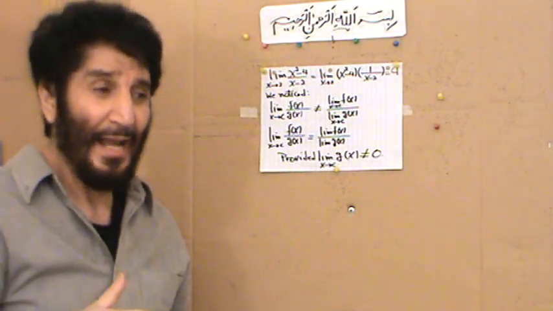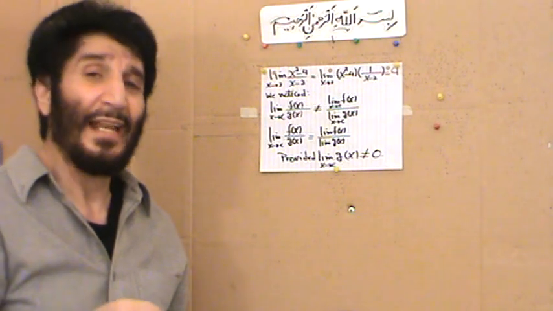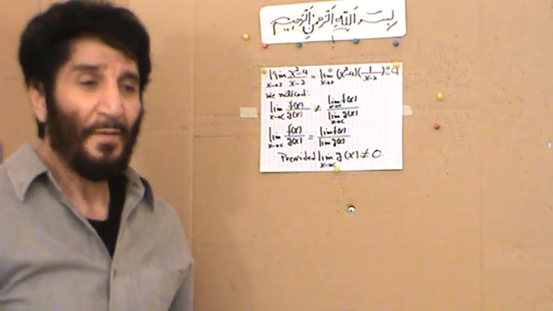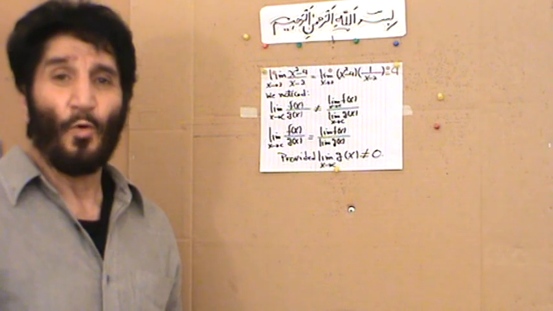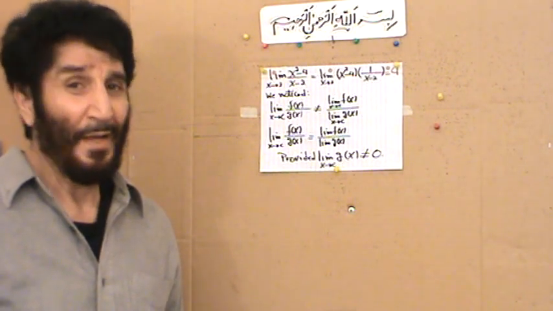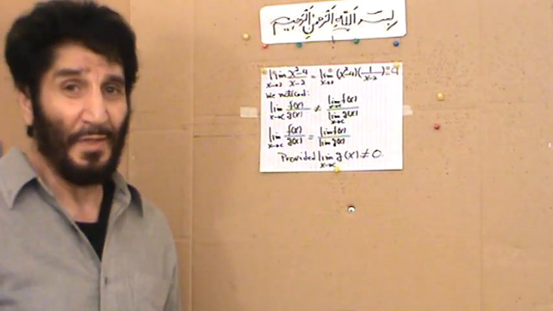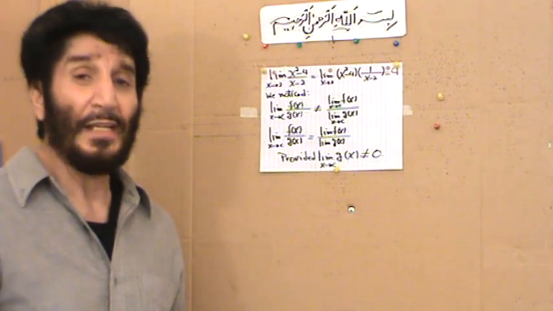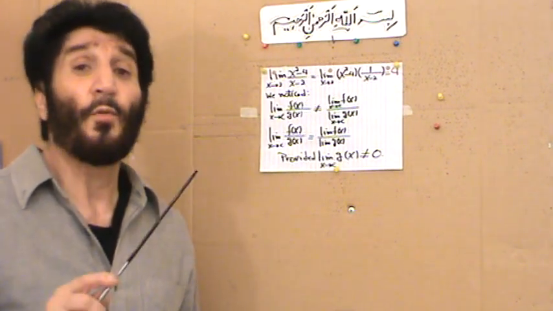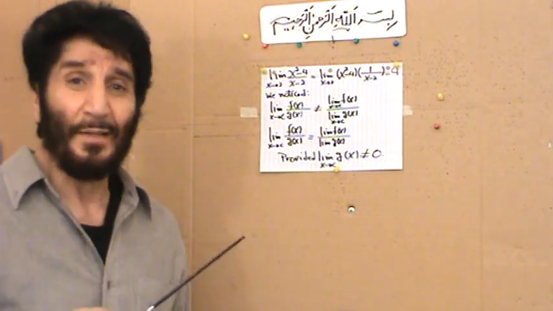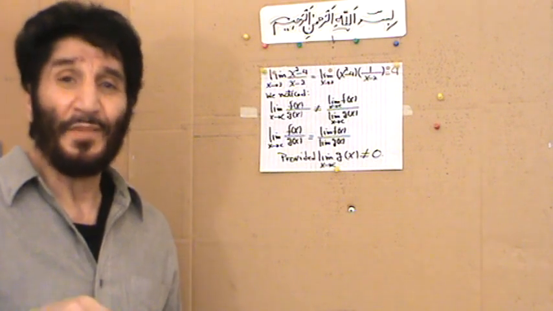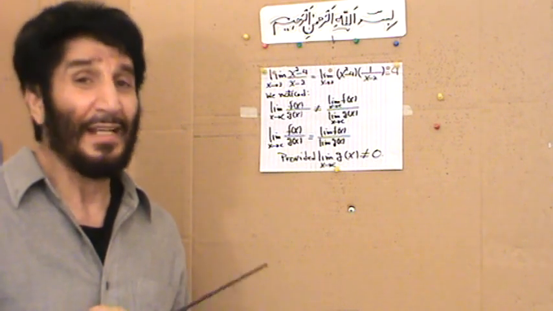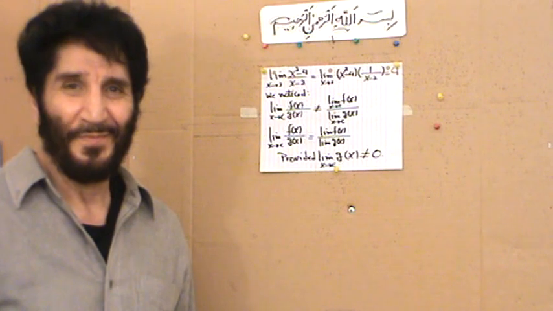That's what we hear, and most students miss the last part of it. When you ask what the limit of a quotient is, it's the quotient of the limits. But we just saw that could not be true. The limit of a quotient is the quotient of the limits, provided the limit of the denominator of the quotient is not 0.